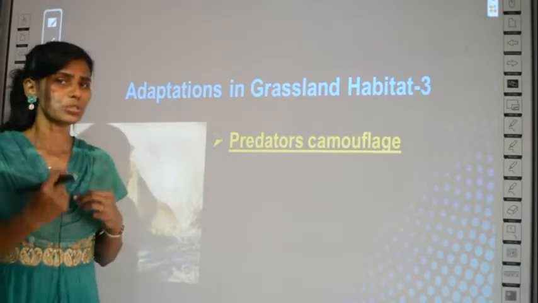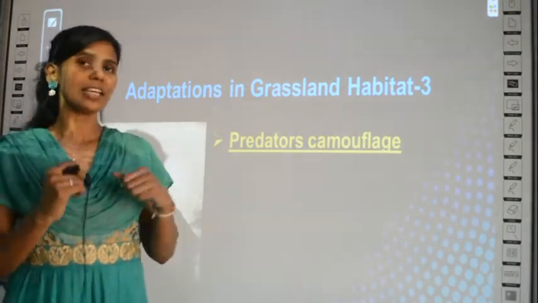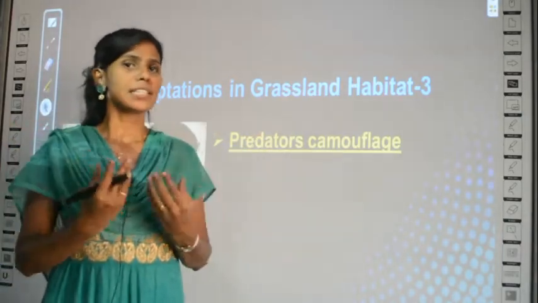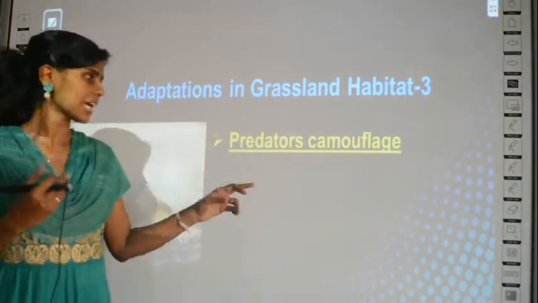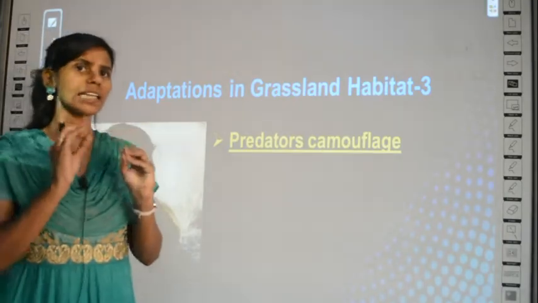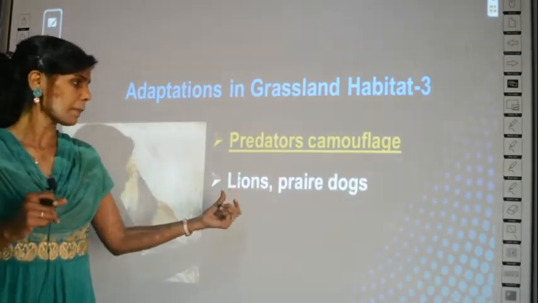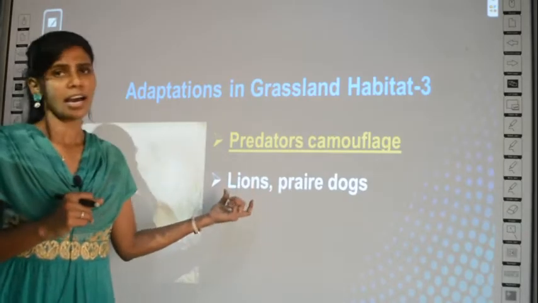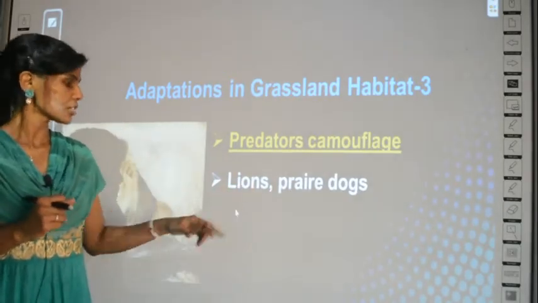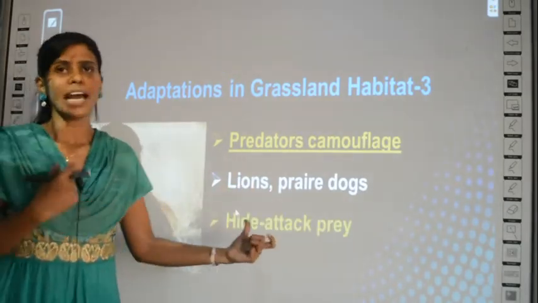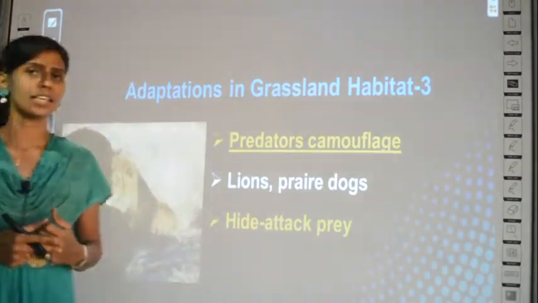Usually predators camouflage themselves along with the surrounding habitat, that is in the grassland habitat, and silently they will attack the prey. So predators camouflage. Example, prairie dogs and lions camouflage so that they can hide and attack the prey. This will be like a hiding place.